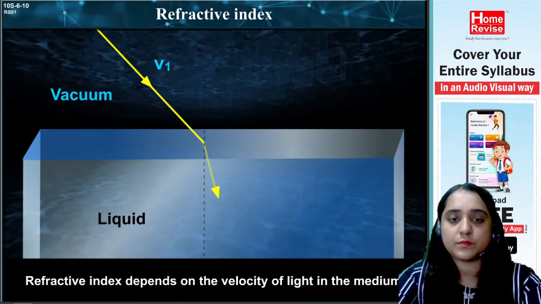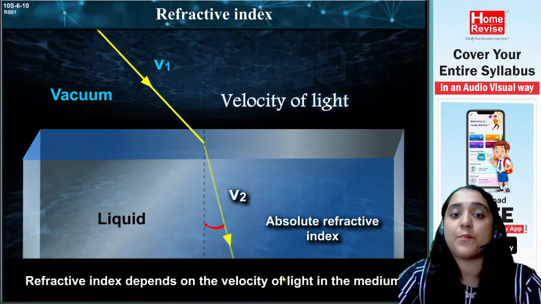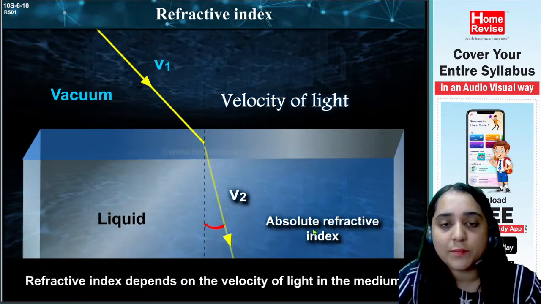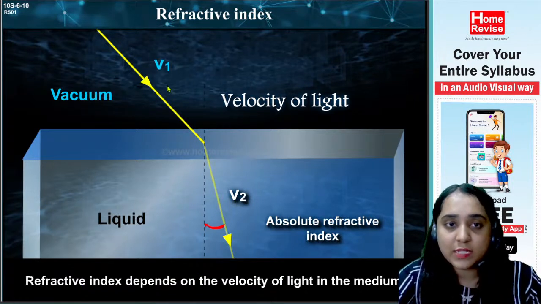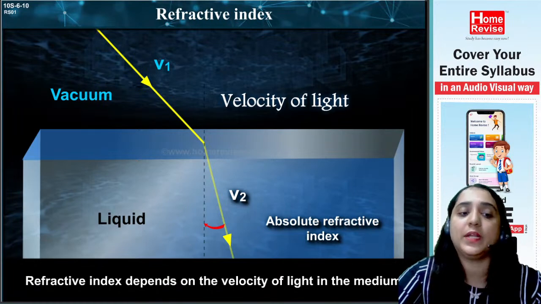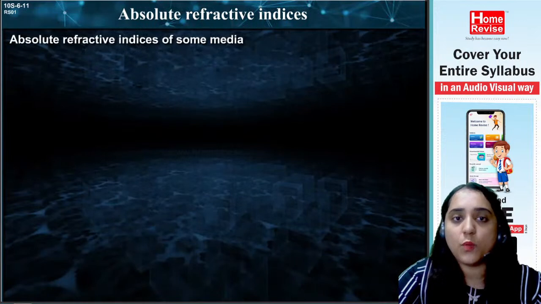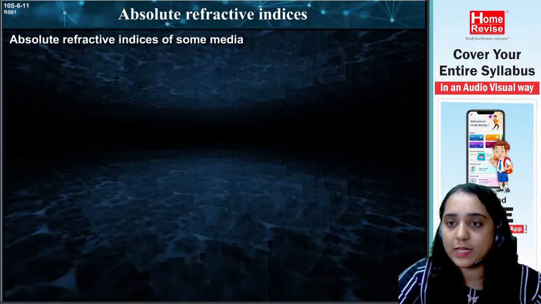Refractive index depends on the velocity of light in the medium. So this refractive index depends upon the velocity of the light in the medium. In the vacuum the velocity is written as v1, and the velocity of the light in the liquid, the next medium, is considered as v2. Okay, now let's move on to the next thing.